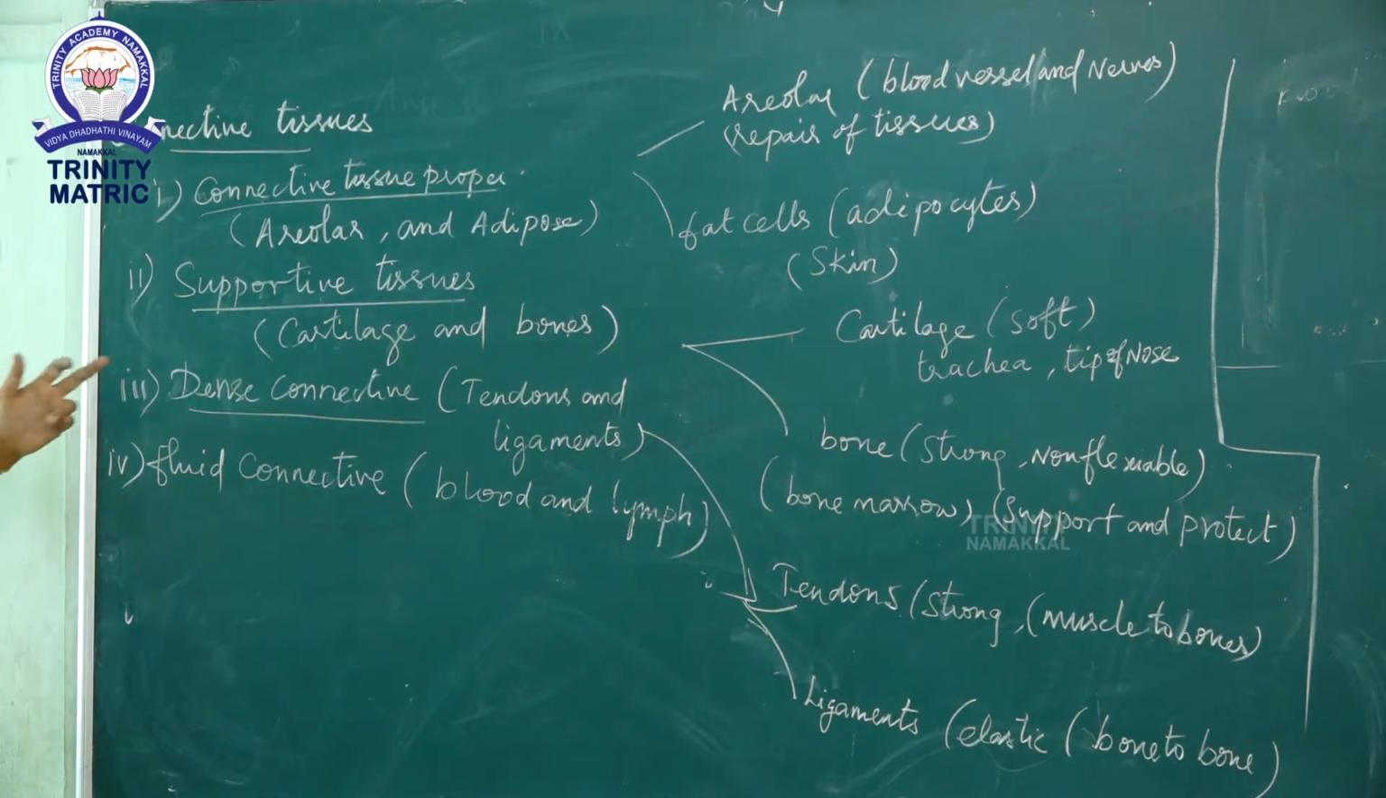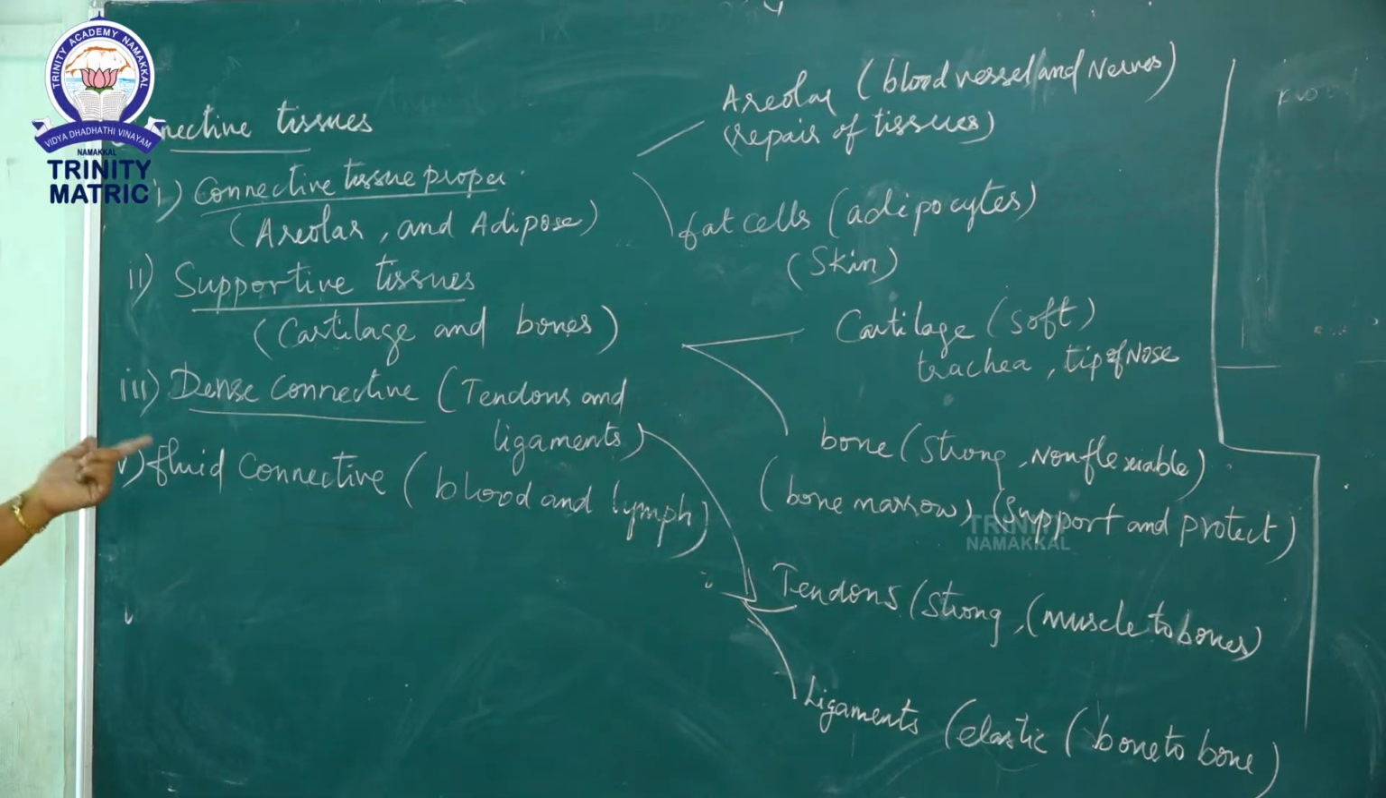Next, cartilage. Cartilage is a soft bone. It is found in the tip of the nose, the trachea, and the ear. Next, bones. Bone is strong, flexible and a very hard substance. It is formed in the bone marrow. Bones give us support and protect the body.